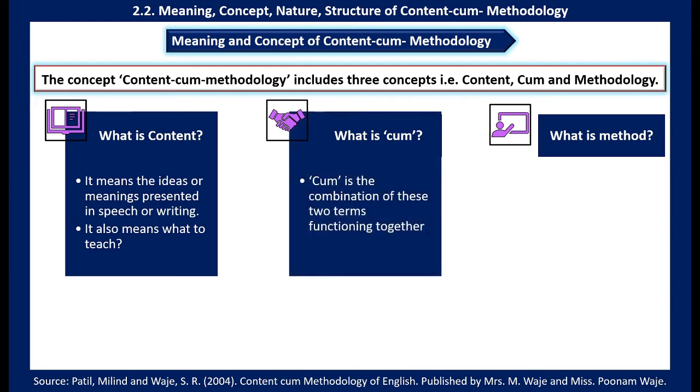Then what is cum? Cum is the combination of these two terms functioning together. It means content and method are going to function together. The word cum is going to combine these two concepts, content and method. We use cum. So that is the meaning of cum.